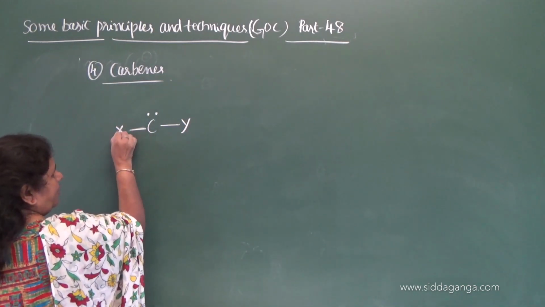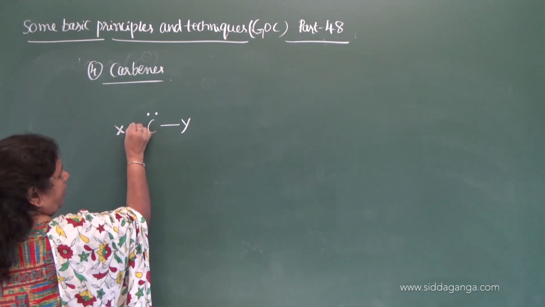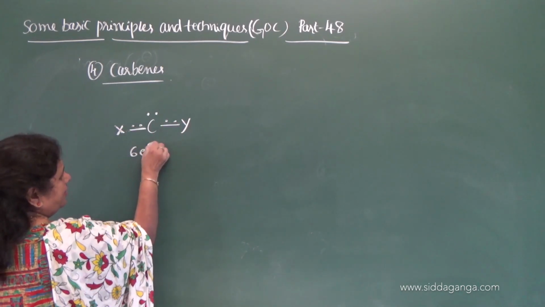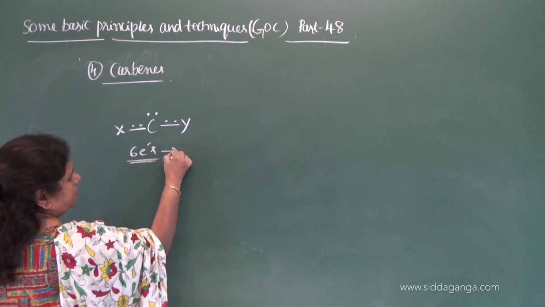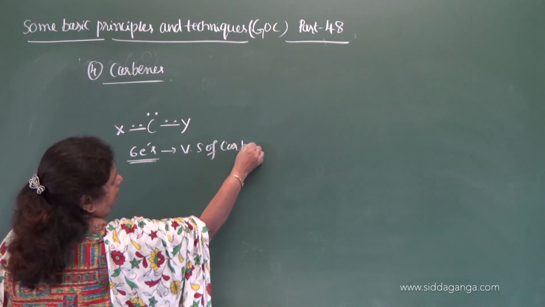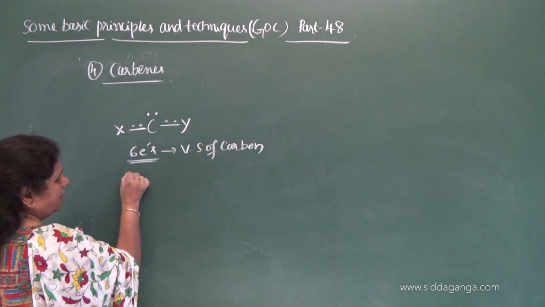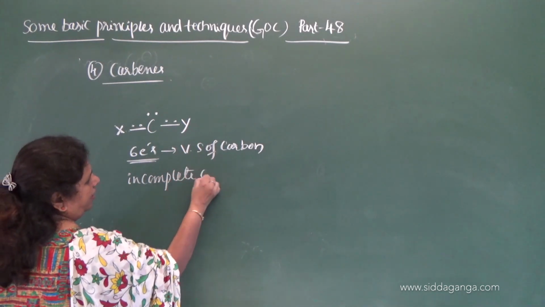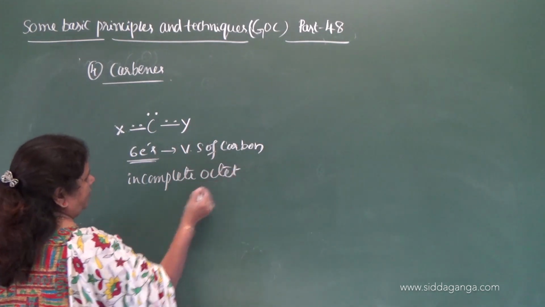This carbene is a reaction intermediate containing 6 electrons in the valence shell of carbon, and thus it possesses an incomplete octet. Incomplete octet. Okay.